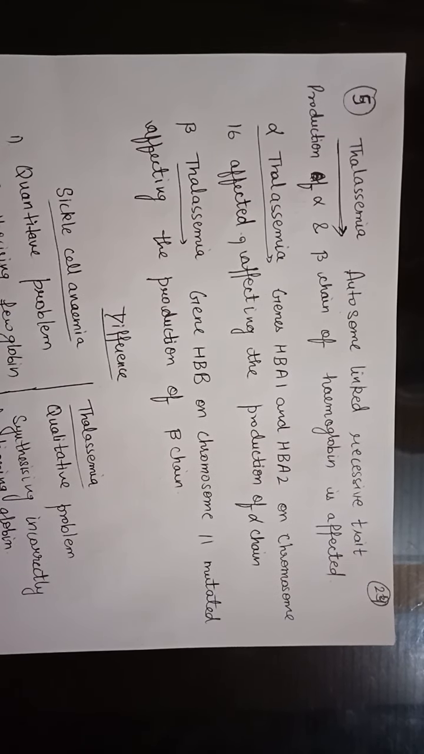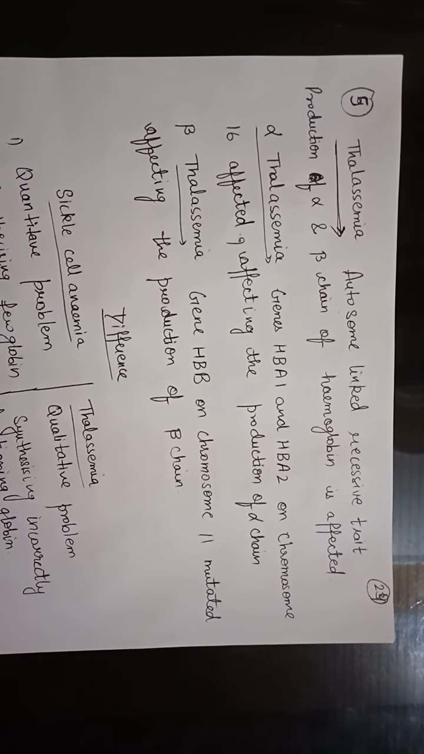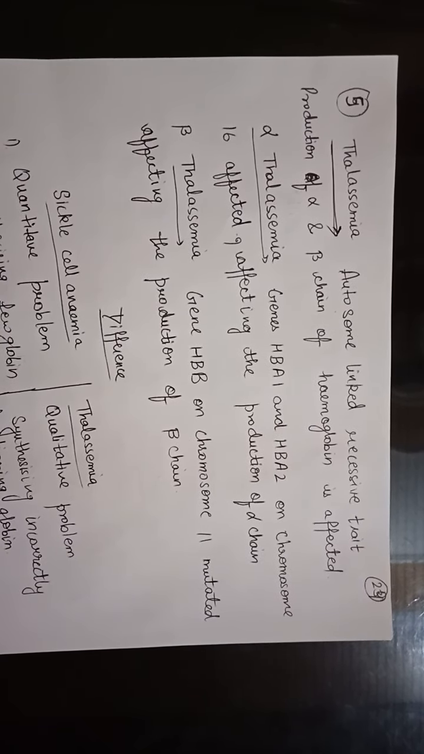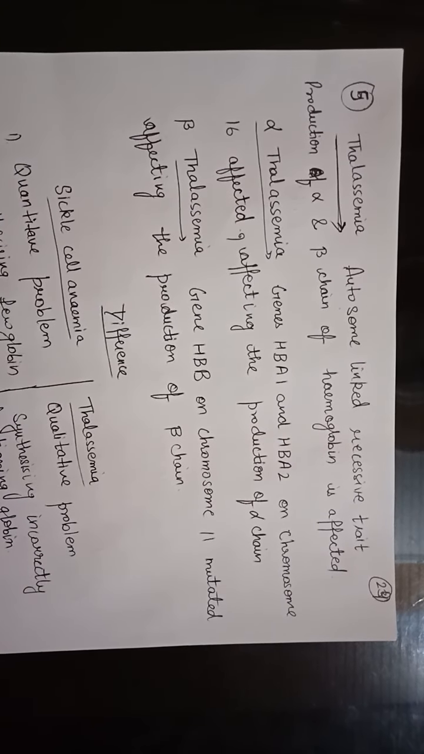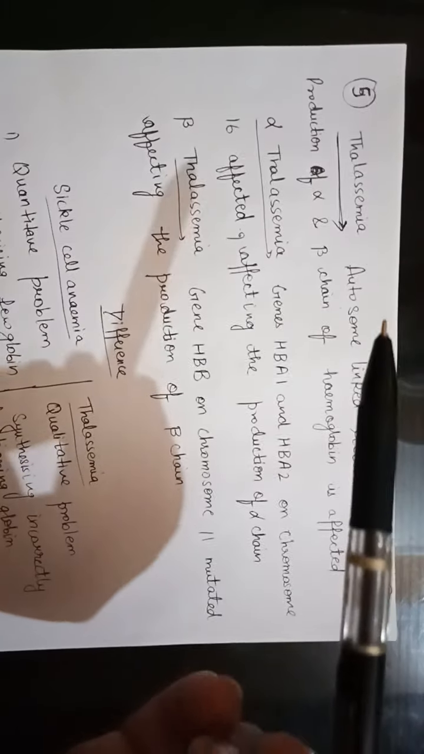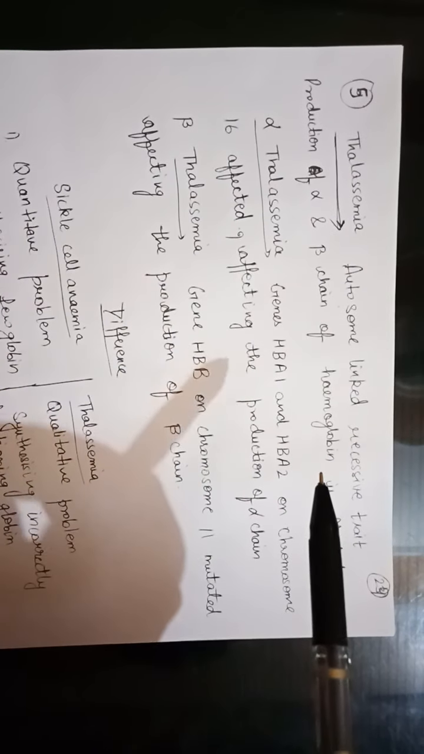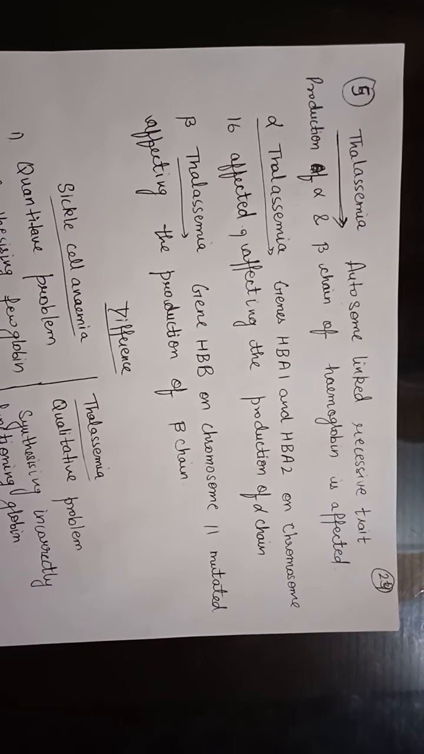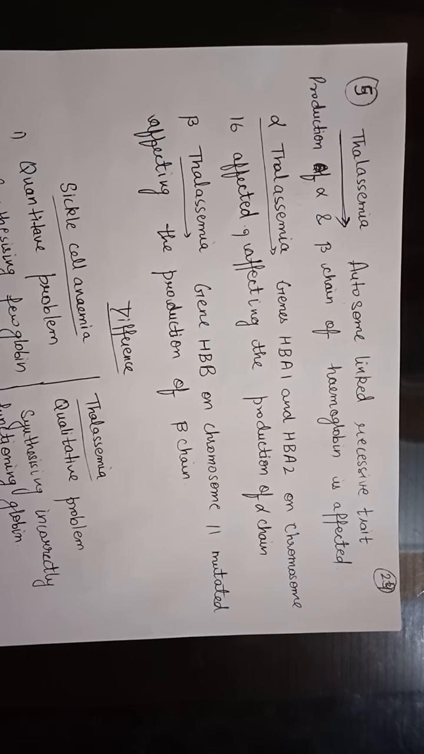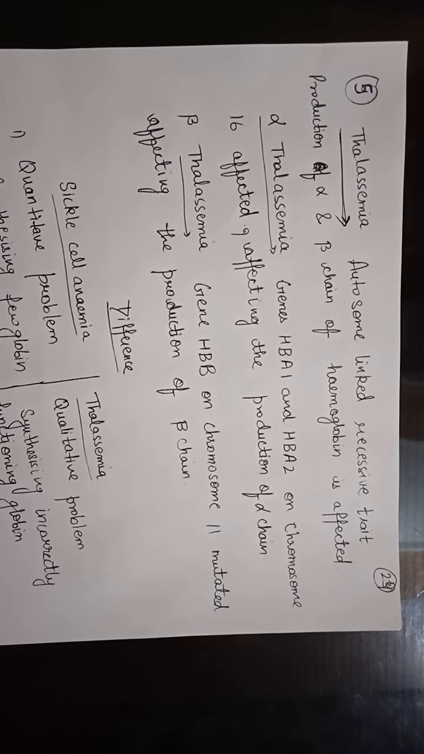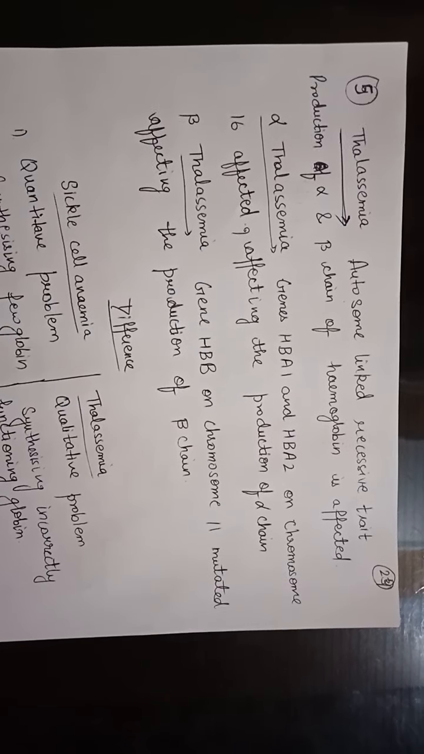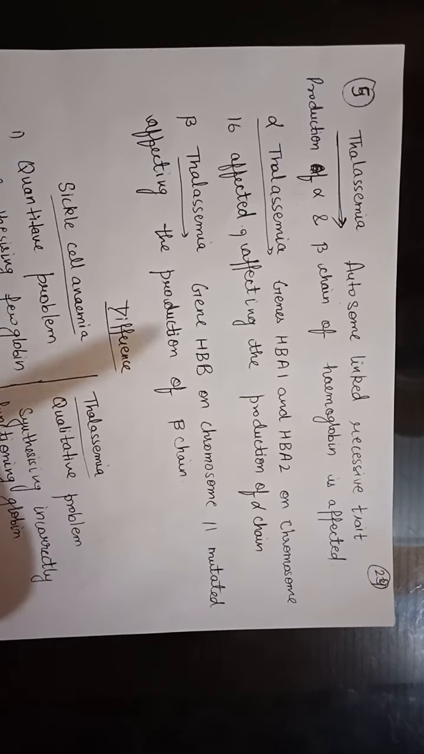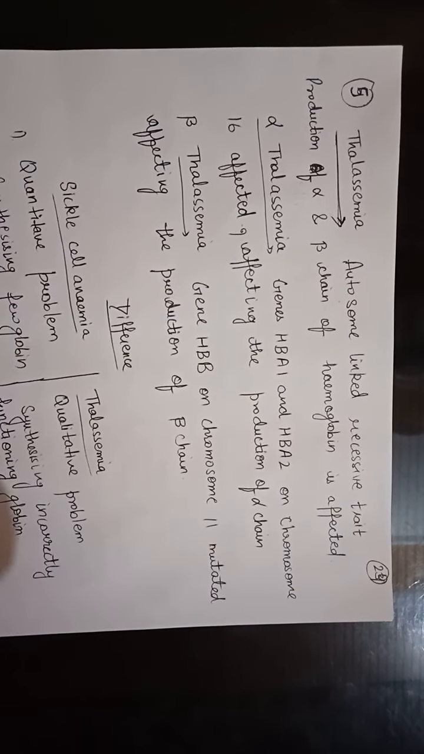It means that the mutated gene is present on an autosomal chromosome. Now, this kind of disorder affects hemoglobin production. And how? Because hemoglobin contains alpha and beta chains. So thalassemia affects the production of the alpha chain and the beta chain of hemoglobin.